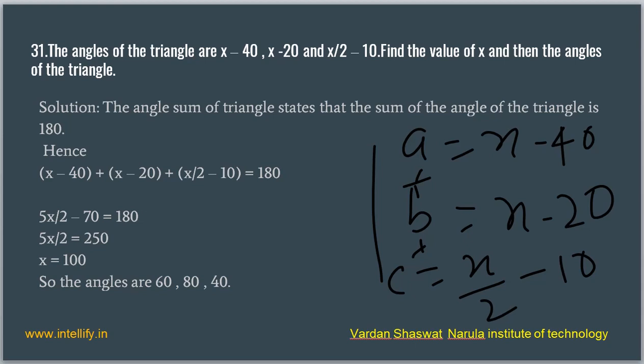Now we need to find the angles of the triangle also. We have A, one of the angles, which is x minus 40, which is 100 minus 40, so A equals 60 degrees. For B, we have x minus 20, which is 100 minus 20, so the second angle will be 80. And for the third, we have x by 2, that is 100 by 2, which is 50, minus 10. So angle C will be 40 degrees. So the three angles of the triangle are 60, 80 and 40.